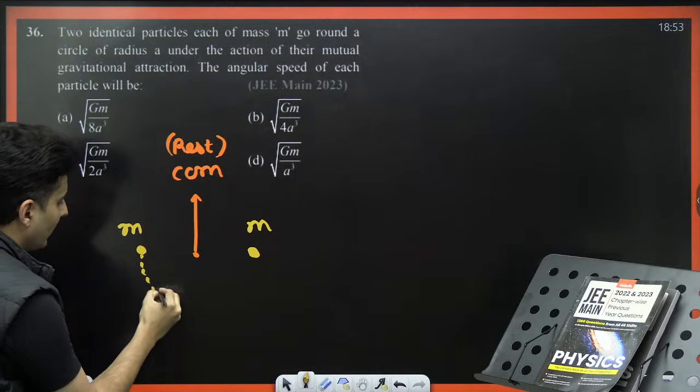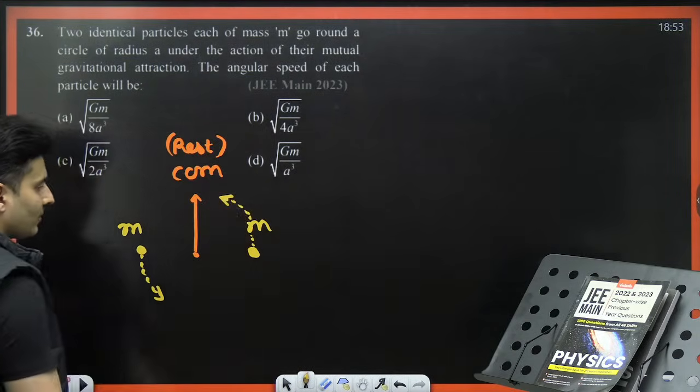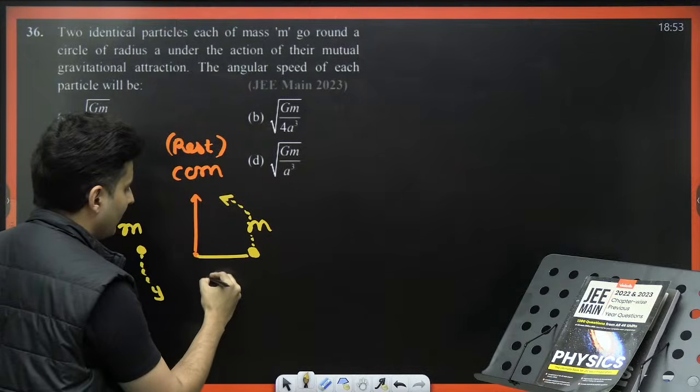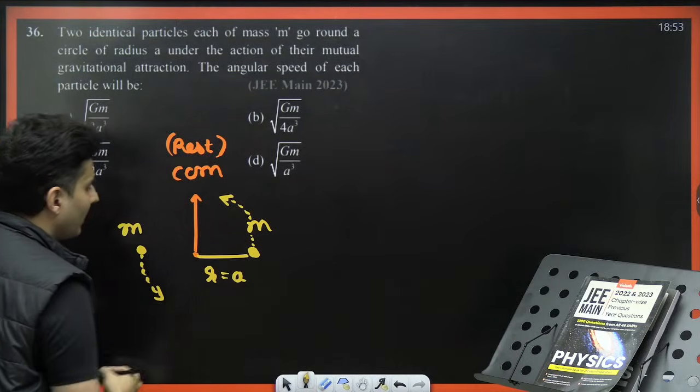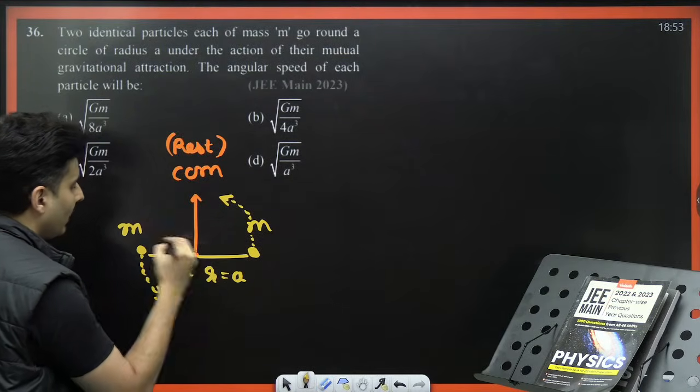This particle will go around like this, and at the same time this particle will go around like this. The radius of the circle is given to be a.